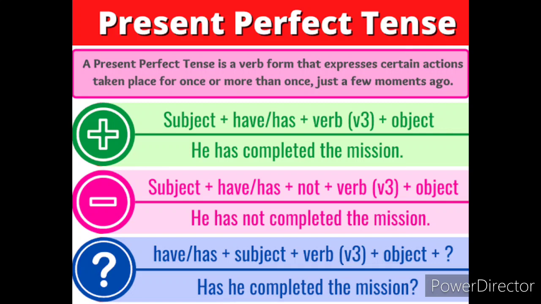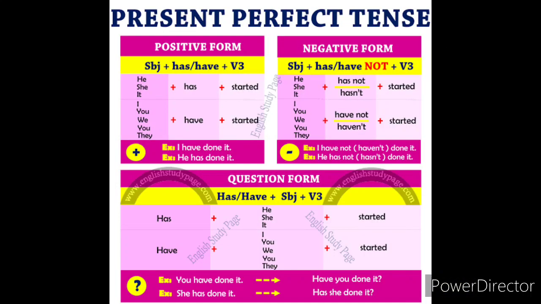So the positive sentence is, he has completed the mission. The negative sentence is, he has not completed the mission. In interrogative, has he completed the mission? So these are the examples for present perfect tense in positive, negative and interrogative forms. Look at the next example here. For present perfect tense in positive form, subject plus has or have plus verb 3 plus object. That is the structure as I said already.